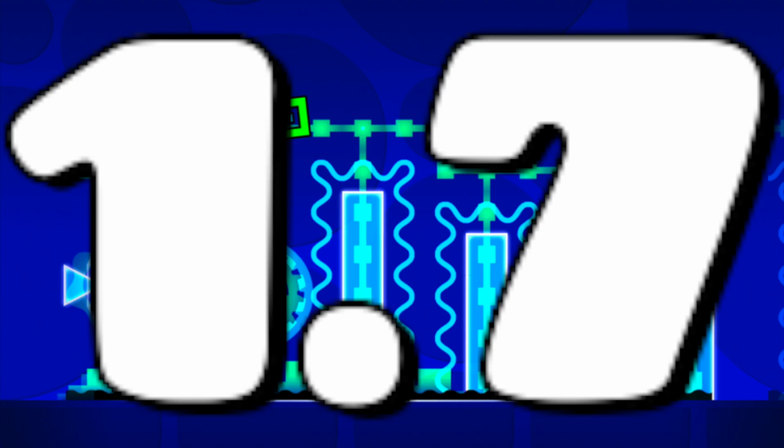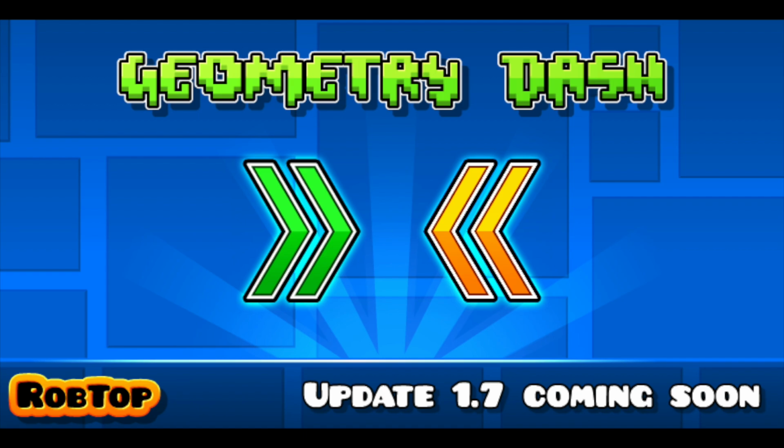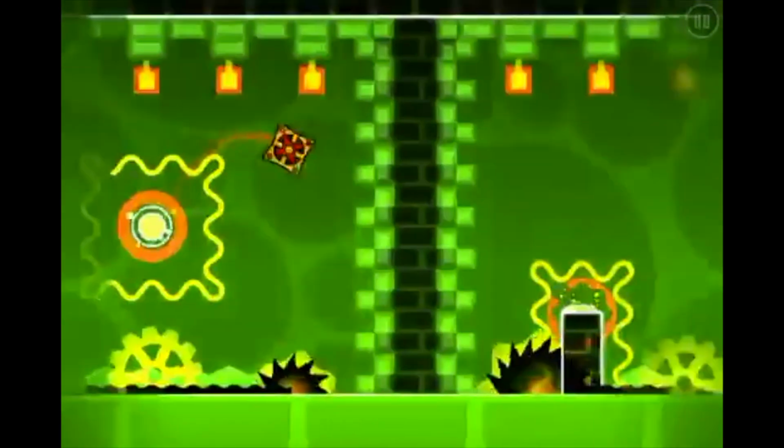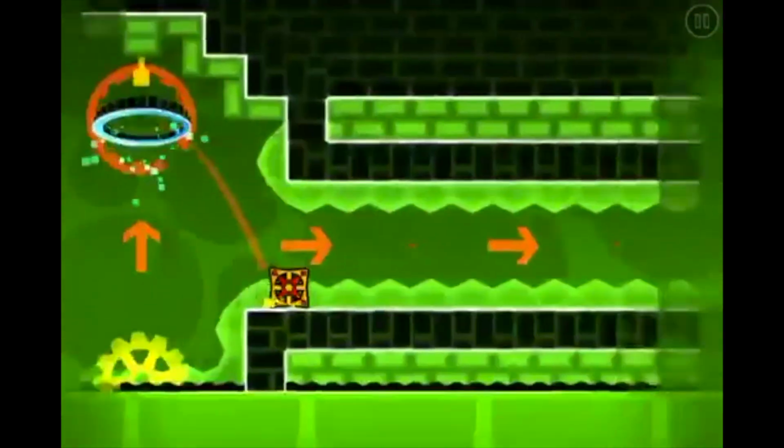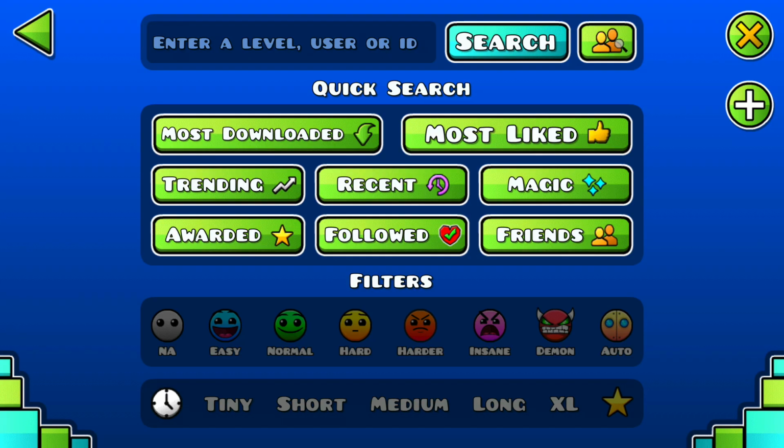Update 1.7. Update 1.7's main appeal was the speed portals it added. These were introduced in the difficult new level, Electrodynamics. These allowed people a greater ability to sync their levels with the music that GD relies on. Many new search filters were added in 1.7, letting people look up levels in a more specific fashion, instead of sifting through many levels until they finally found the one they were looking for.